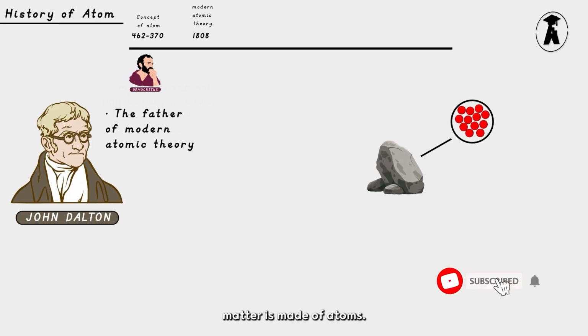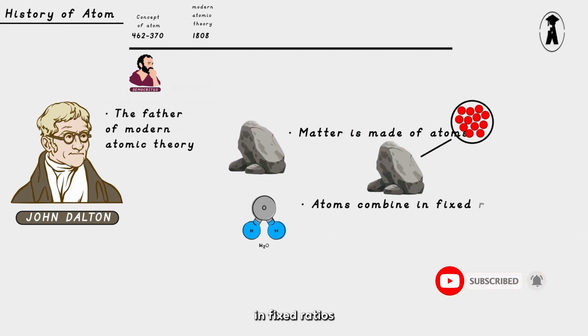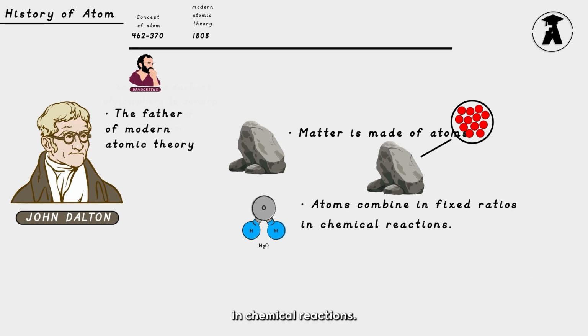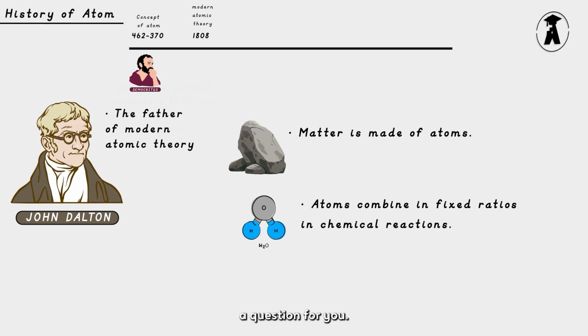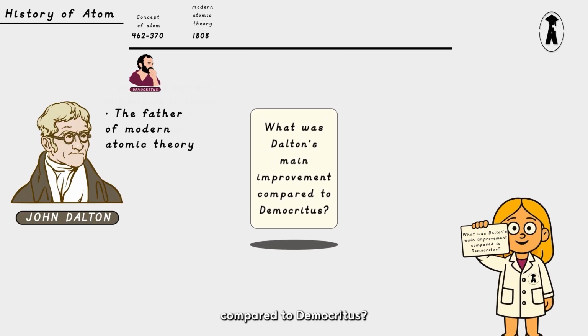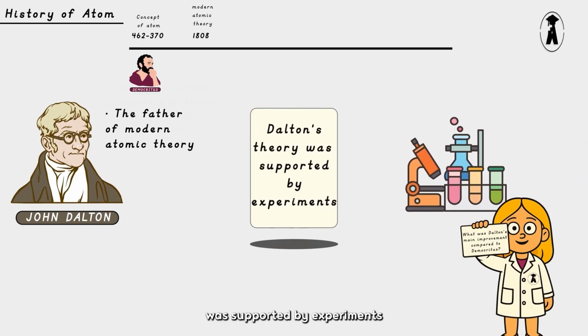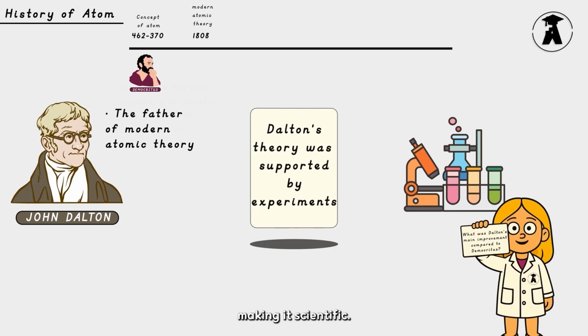Dalton's key ideas were: matter is made of atoms. Atoms combine in fixed ratios in chemical reactions. Now, here is a question for you. What was Dalton's main improvement compared to Democritus? The answer to this question is: Dalton's theory was supported by experiments, making it scientific.